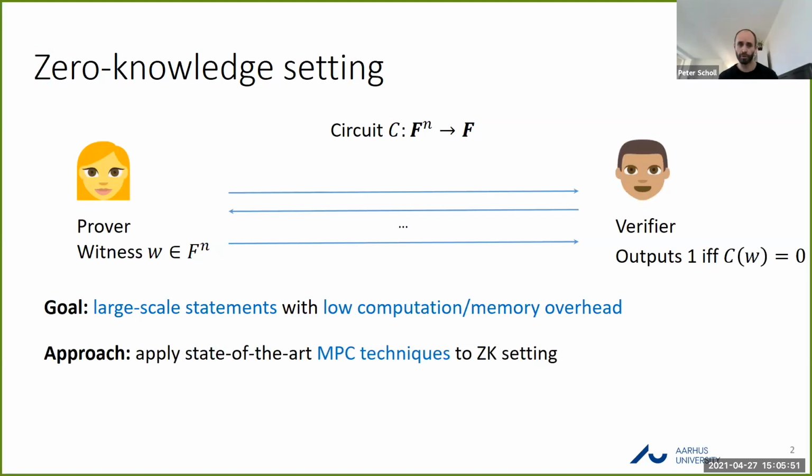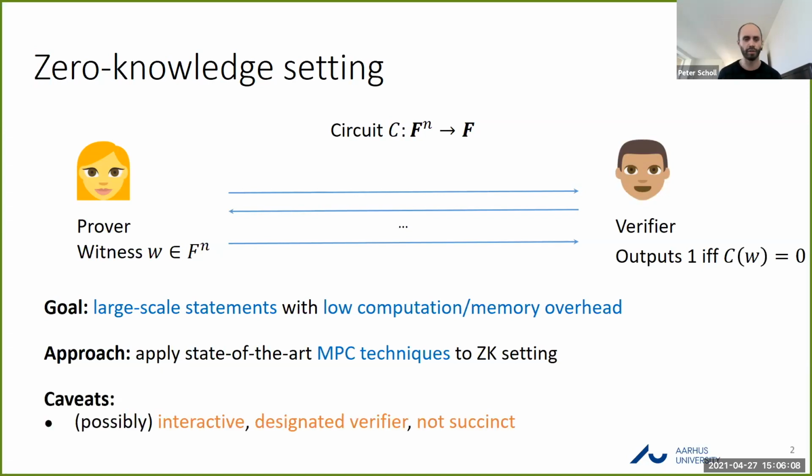And the approach we'll take is to use some techniques which have been developed in the multi-party computation community over the last couple of years, namely Vector-OLE, and apply them to the zero-knowledge setting. Now, of course, this goal is very ambitious, so we're going to have to make some relaxations. The places we're going to lose out a little bit are that we're going to have possibly interactive protocols, and also the designated verifier setting, and not succinctness. So typically the proof size or the amount of communication will scale linearly with the circuit size, although in some cases this can be reduced.